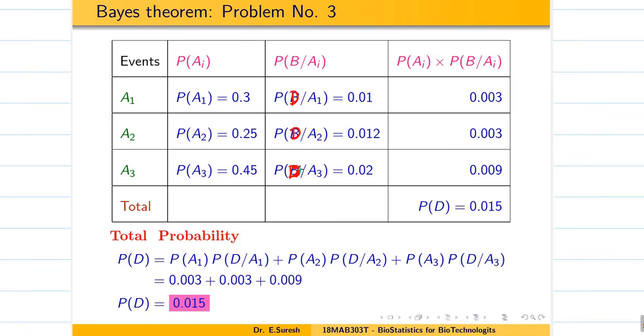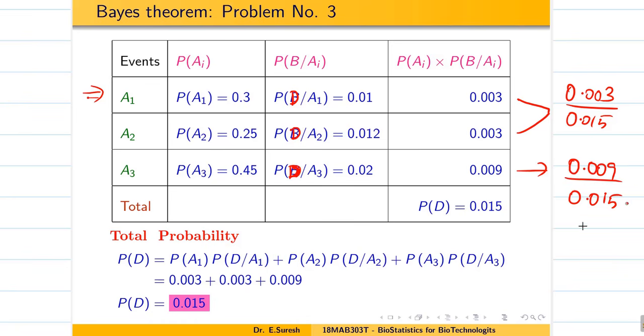Okay, students, done. Now from machine A means 0.03 divided by 0.015. Similarly for the other cases. For machine C, 0.09 divided by 0.015. Done, students.